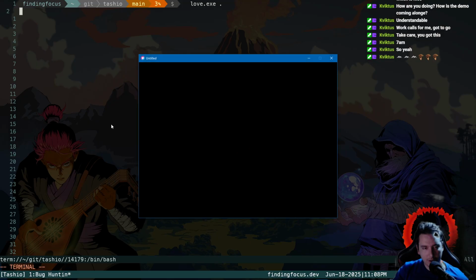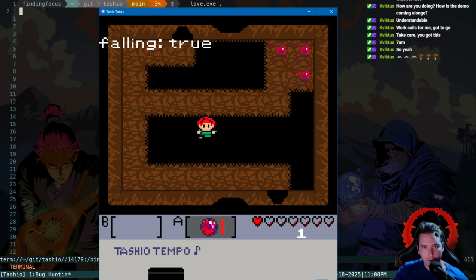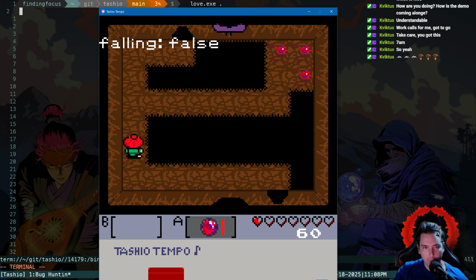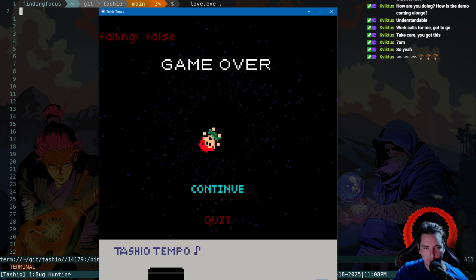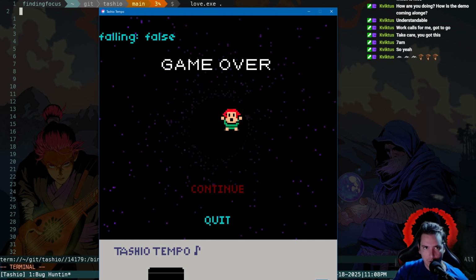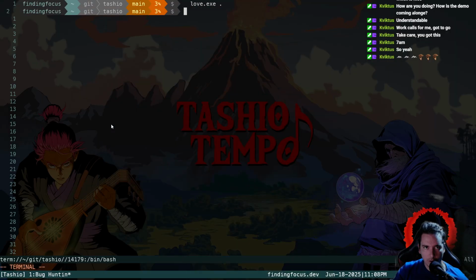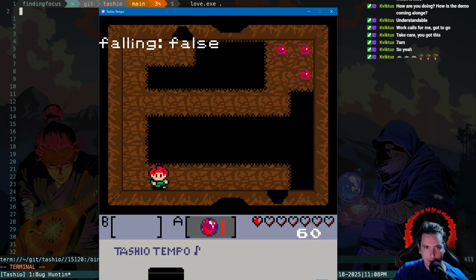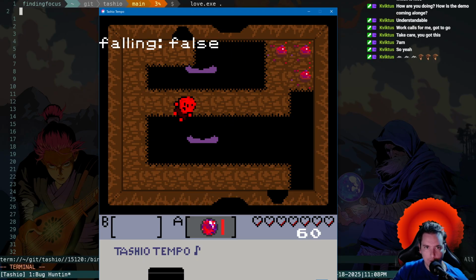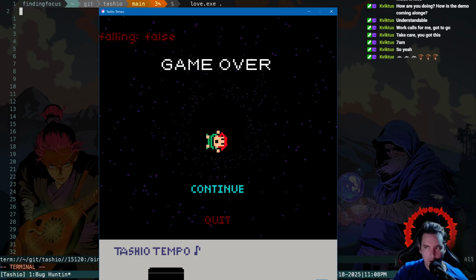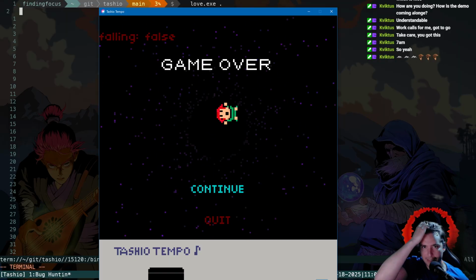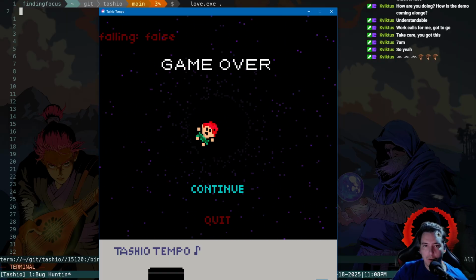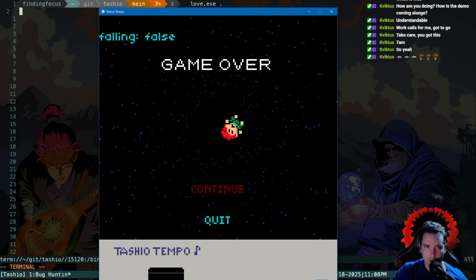See, look, the green tunic renders the right frames, and it renders there too. But it doesn't work if we get shot into it. If we die and then fall into it, that didn't crash, but that didn't render the tunic above us. It didn't render it on top of us, which it should have.